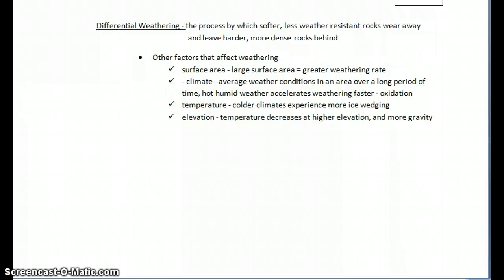Surface area. Large surface area equals greater weathering rate. Climate. Average weather conditions in an area over a long period of time. Hot, humid weather accelerates weathering faster. Oxidation. Temperature. Colder climates experience more ice wedging. Elevation. Temperature decreases at higher elevation, and there is more gravity.